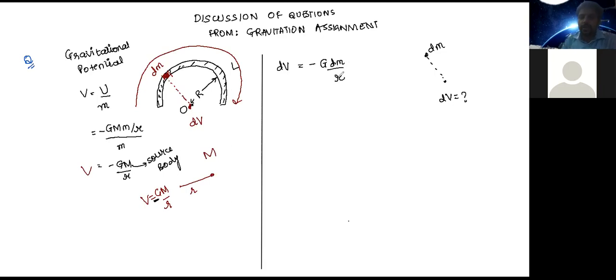Right. Now what we can do is the total potential V is nothing but the integral of dv, correct? Which is the integral of minus g dm by r. What is this r? This r is the distance between this dm mass and this point O, constant, right? Now this distance along the length of the entire semicircle is constant because it's the radius of the semicircle. It does not change whether I talk about point A or I talk about point B. This r remains the same, right?